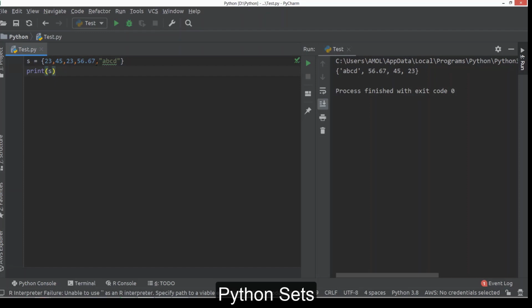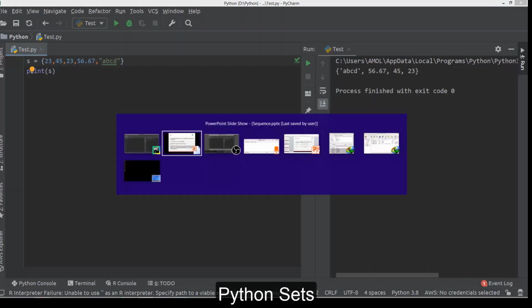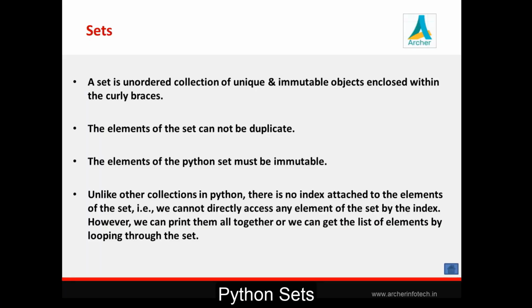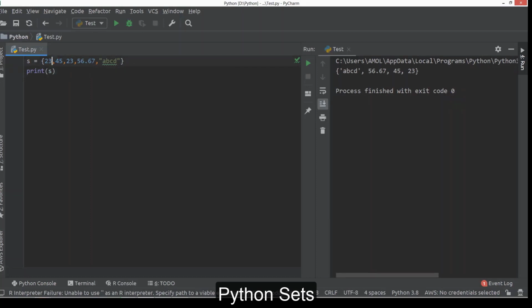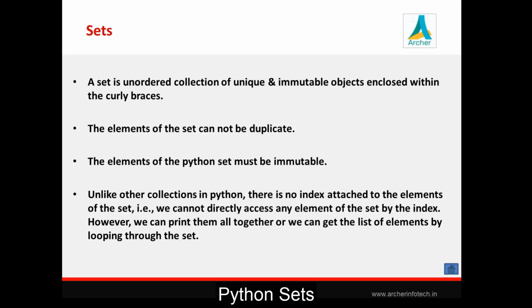So this is regarding set. We have said it's an unordered collection. That suggests there is no indexing, you can't access any element by providing an index or slicing. Second, no duplicates, which we have seen. Right now we have two duplicate elements, but it is printing only one. So in the collection, it will be considered as only one value. And third, it is immutable. You can't change the value of an element because there is no option to access an individual element. So from that point of view, it is immutable. So this is regarding set collection.